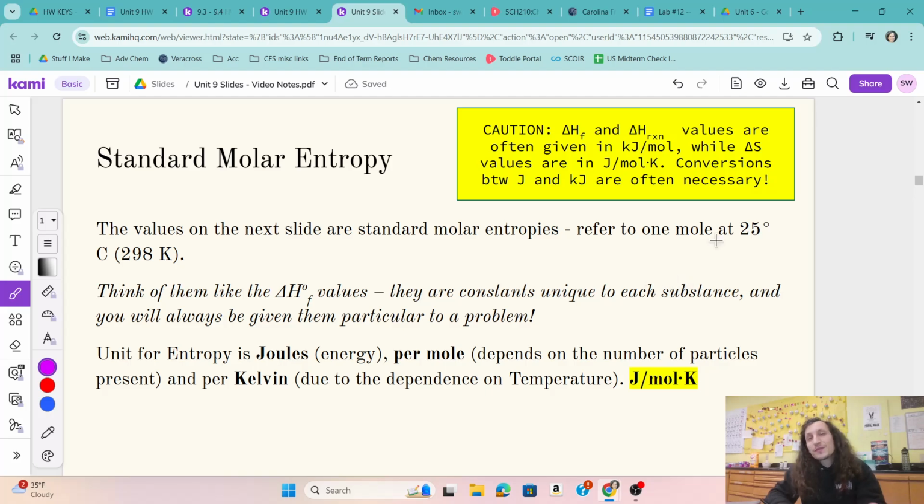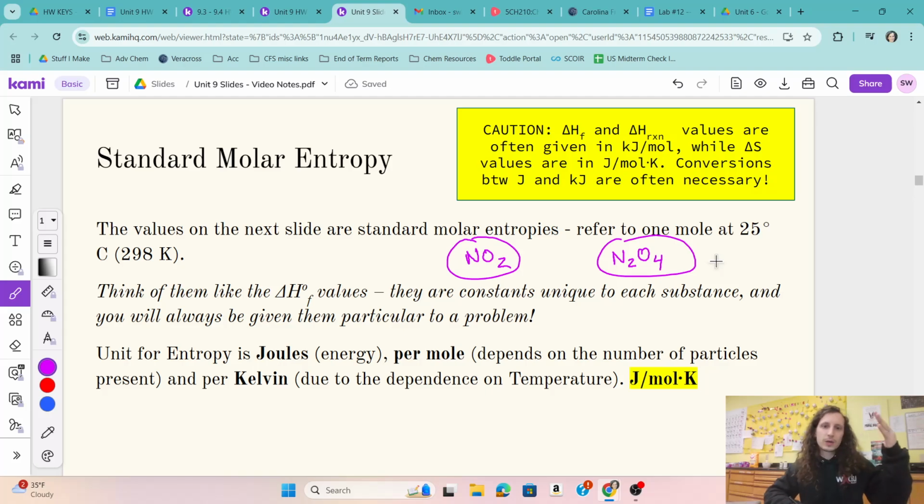So what do we mean when we say the entropy of a substance, right? It's sort of like what we talked about before, how something like NO2 has less entropy than N2O4, right? Something that has, just by itself, just looking at the molecule, more ways for it to be organized is going to be a higher entropy substance, right? So we can actually quantify these things, and you don't have to calculate them. They're just going to be given to you in a table form, as you'll see on the next slide.